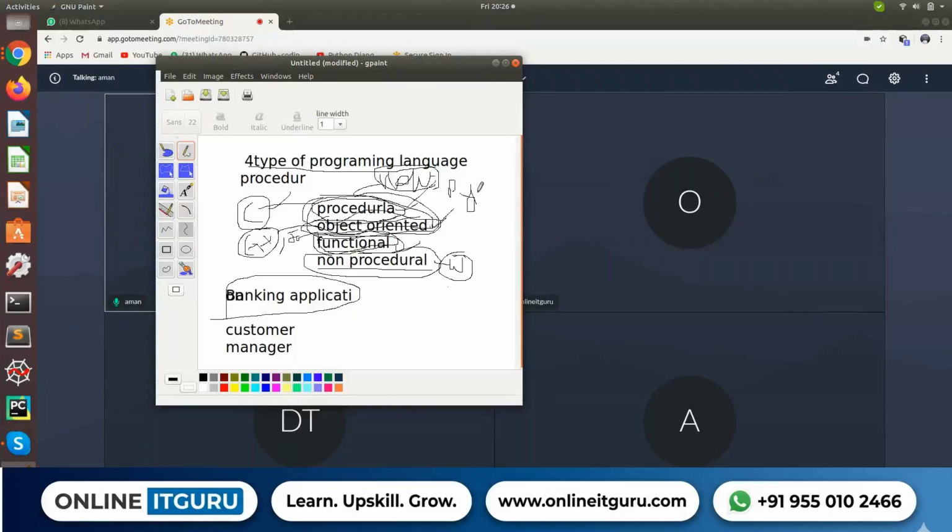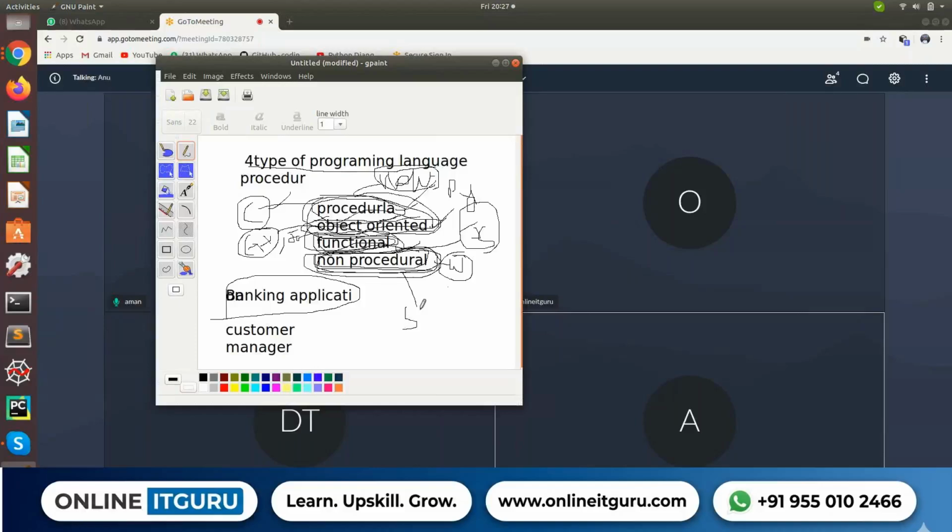Now we have n number of languages such as Perl. We have somehow the Perl and other languages as well. Now we have functional types of languages, such as JavaScript. Basically, whenever we click, it deals with the functions on the web. That is our JS. Now, non-procedural, as I said, works on a database or data, that is our SQL.